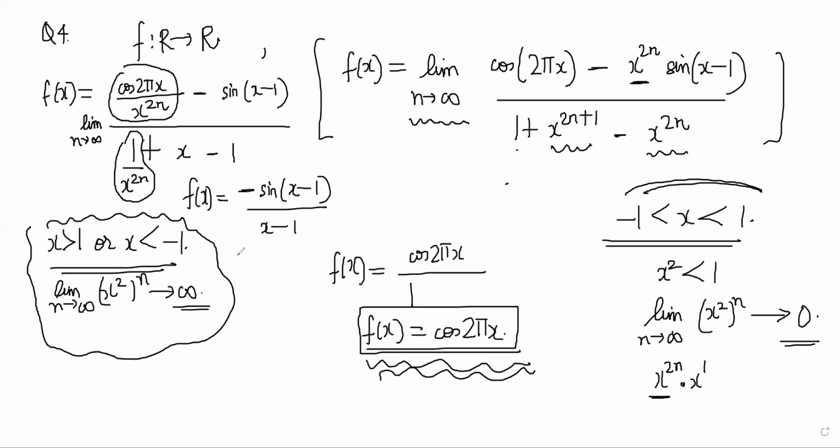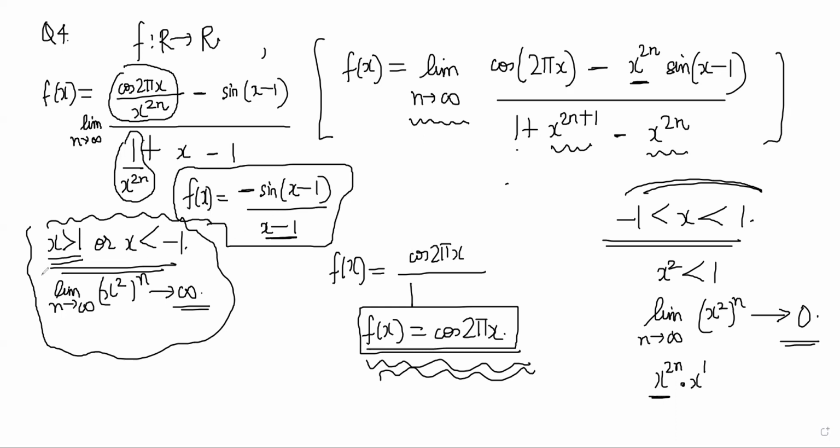Now this function you can analyze. Since x is greater than 1, there is no chance of this denominator ever becoming a problem, right? So this function is also looking continuous only, right? Is everyone understanding what I'm saying?